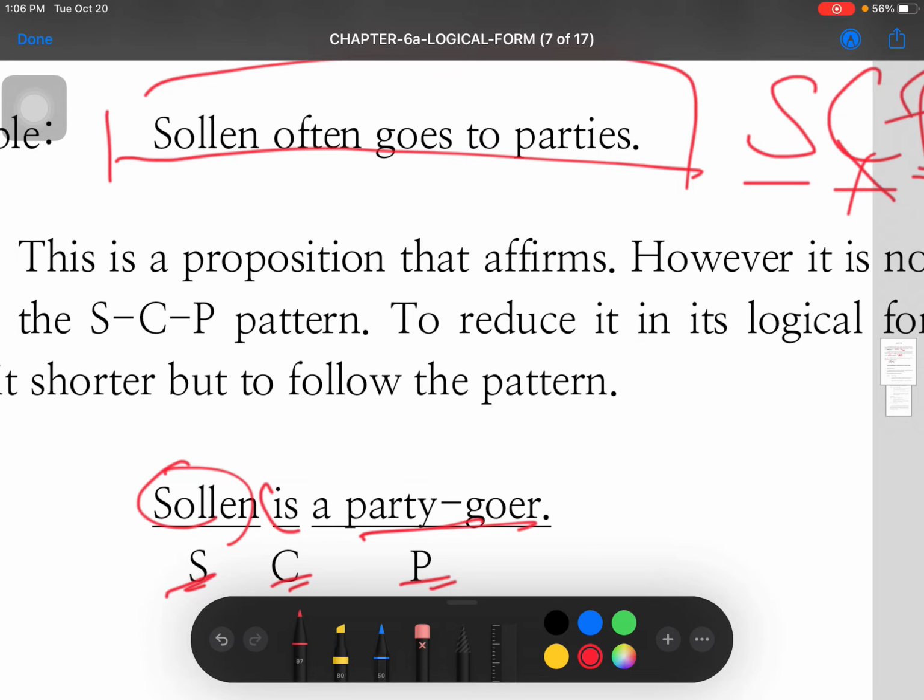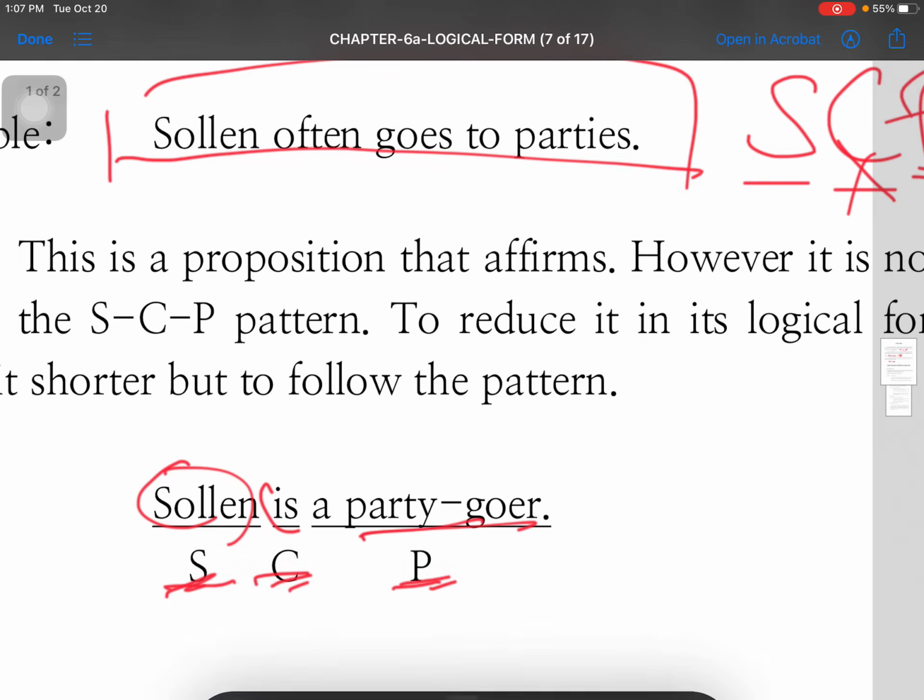Okay? Kasi hindi gaya ng sabi ko sa inyo, hindi lahat ng propositions are in their logical form. And in logic or in our subject matter, kailangan lahat ng gagamitin natin ay nasa logical form. Meaning, sinusundan niya itong SCP pattern o yung subject, copula, predicate pattern. Now, ito yung mga rules.